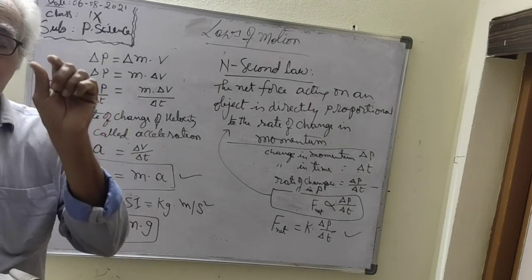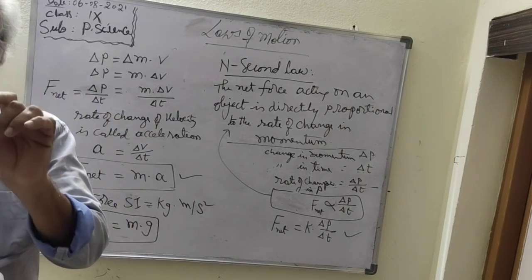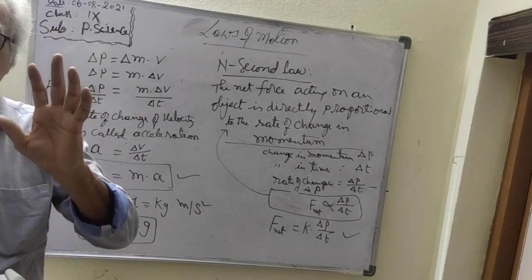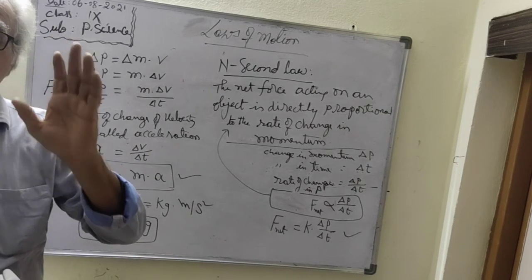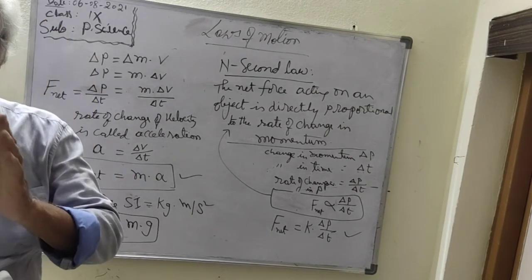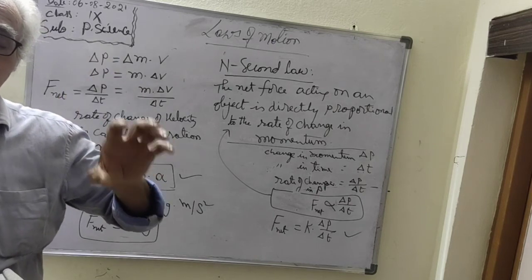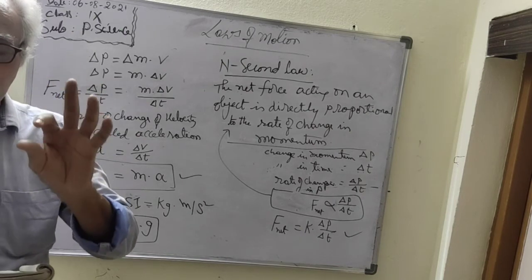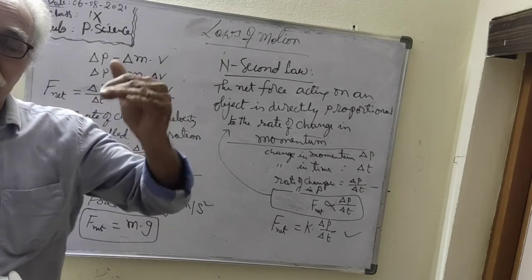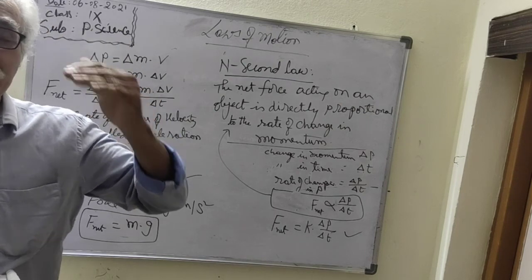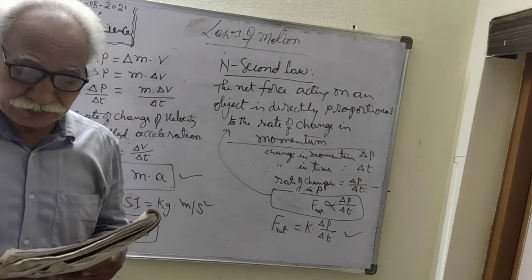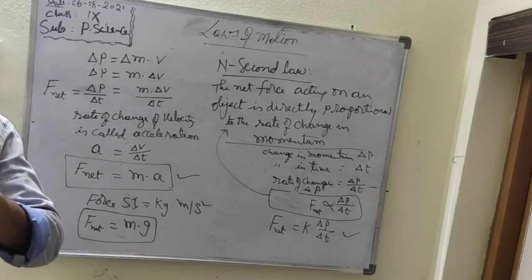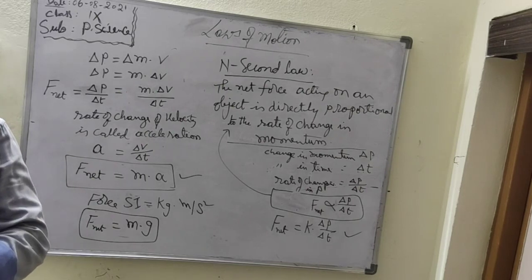Here, a bus and a bicycle are moving at the same speed. When they strike an object, the object is affected more by the bus than by the cycle, because the bus has greater mass, so it has greater momentum, and the cycle has less mass, so less momentum. The greater the momentum, the greater the effect. So momentum is affected by two factors: one is mass, the second is velocity.